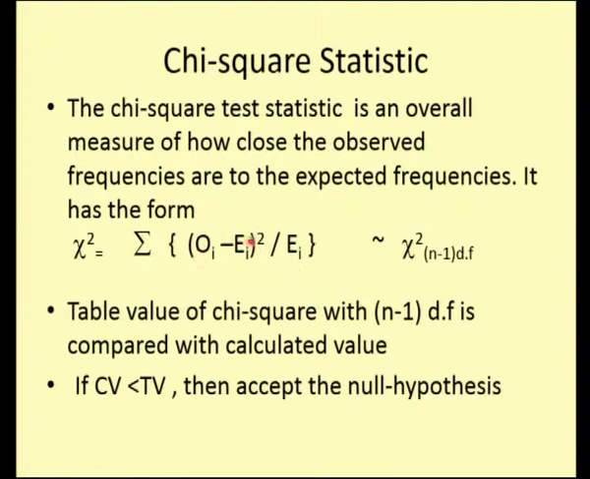After finding the calculated value from this statistic, we have to compare it with the chi-square distribution with n minus 1 degrees of freedom. Chi-square tables are available, and we have to find the table value with n minus 1 degrees of freedom. So you need to compare the calculated value with the table value. If the calculated value is less than the table value, accept the null hypothesis, otherwise reject it.